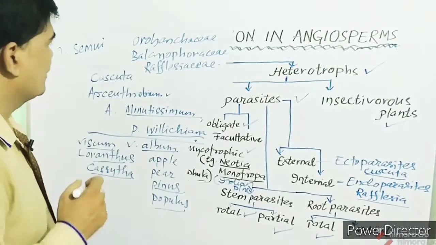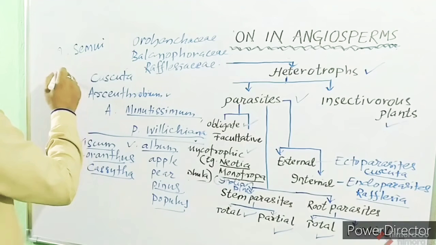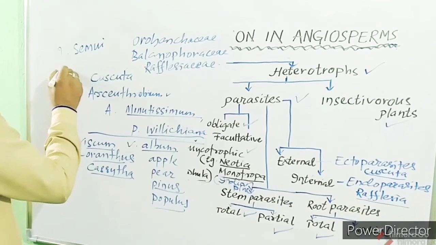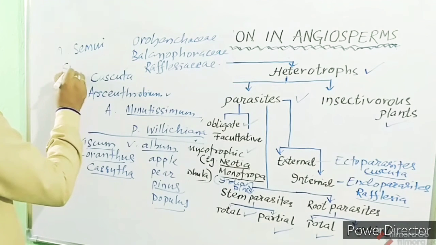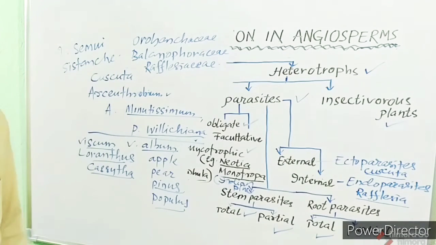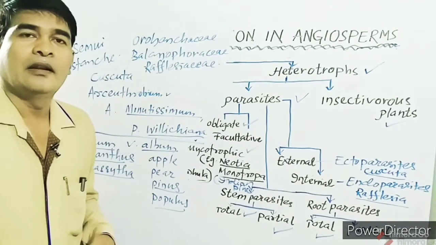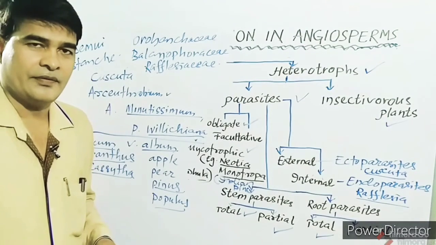Similarly, there is another genus called Cistanche, which is a parasite on the root of Calotropis.